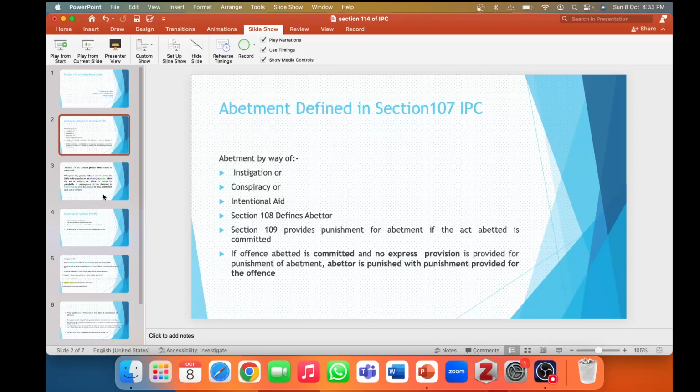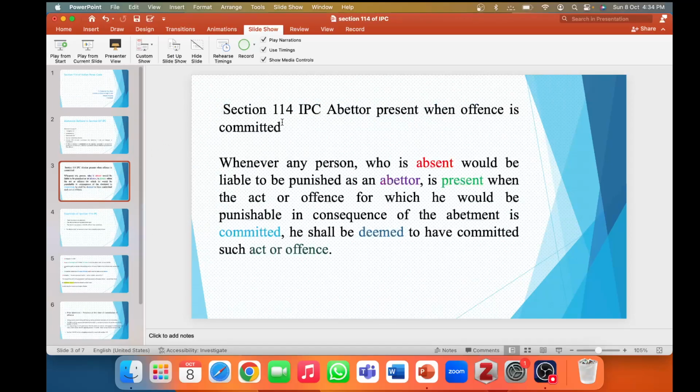Now we move on to the next slide, that is Section 114 of IPC: when abettor is present when offense is committed. So there is a principal offender. The principal offender is a person who actually commits the crime. By applying this section, a person who abetted the offense is treated as a principal offender, that he shall be deemed to have committed such act or offense.